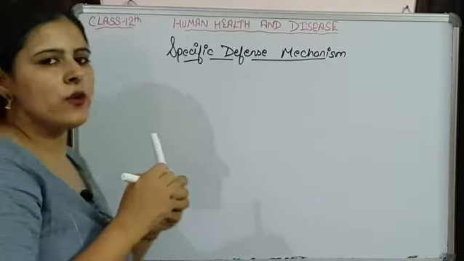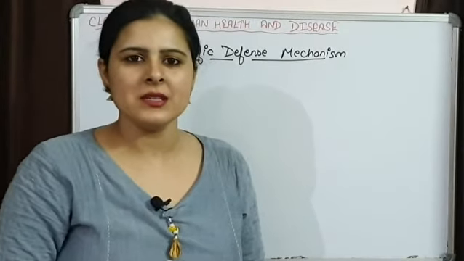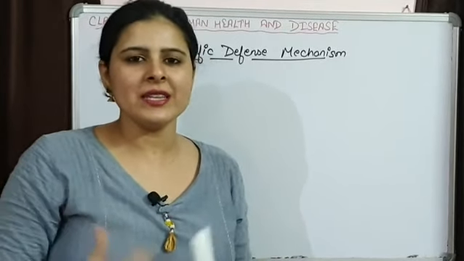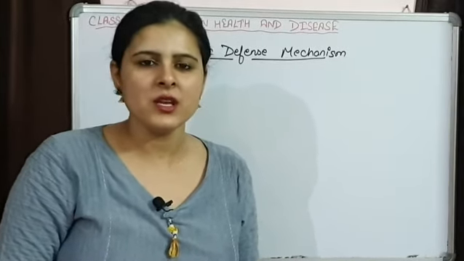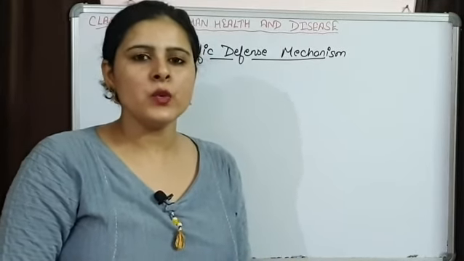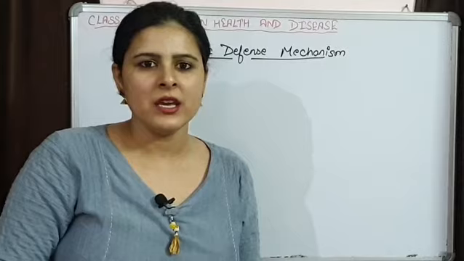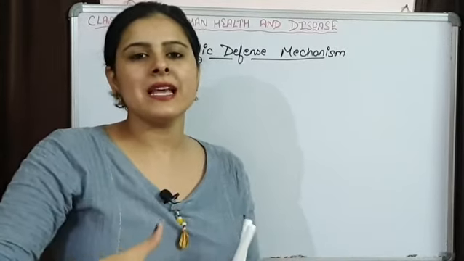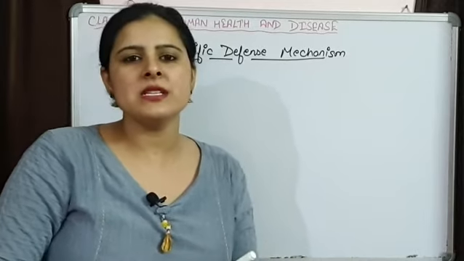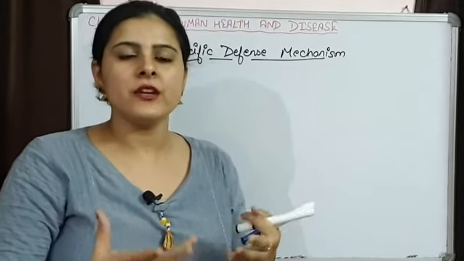We have already talked about the first line of defense, the external barriers that function to prevent the entry of infectious agents or foreign particles. Then comes our second line of defense, in which cytokines are functioning. The various cellular level barriers are functioning, like our WBCs, and then our inflammatory reactions.